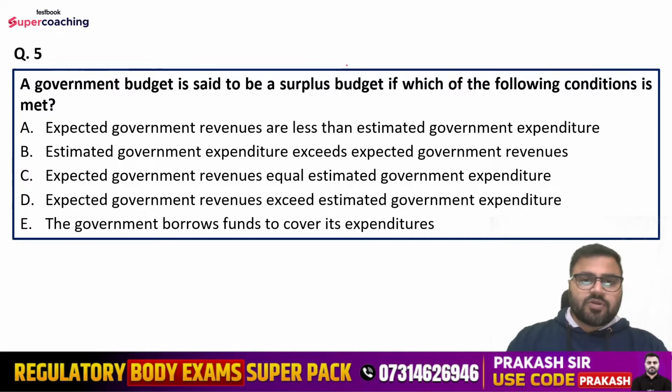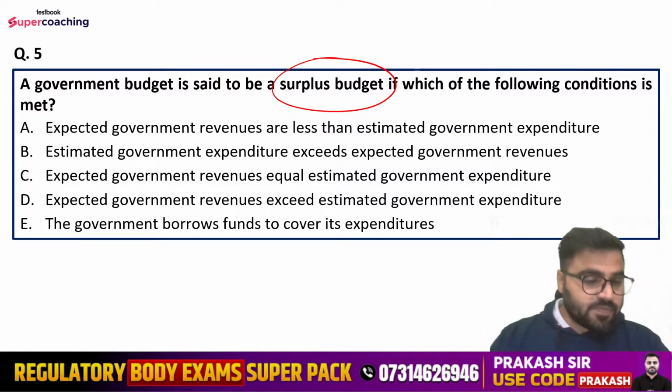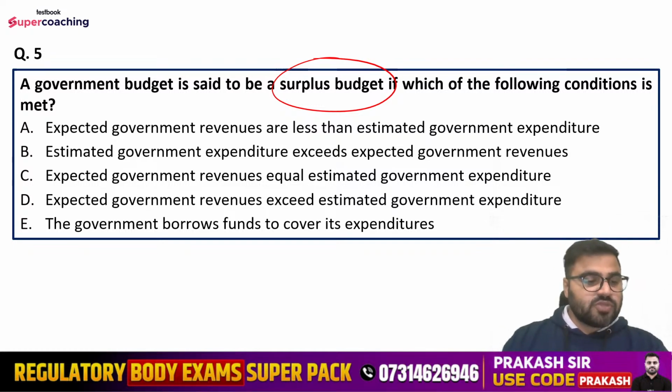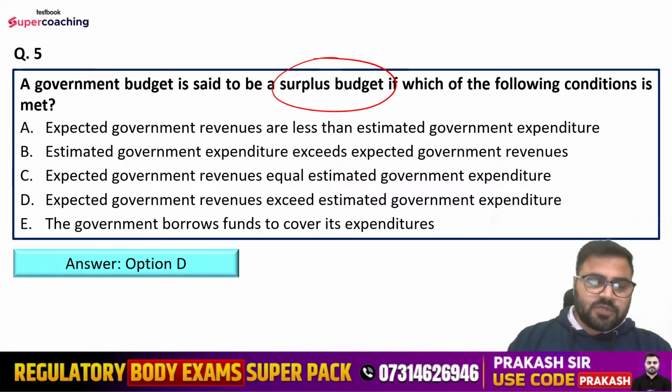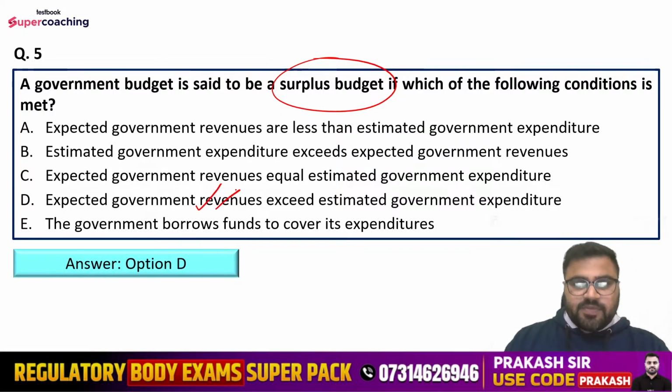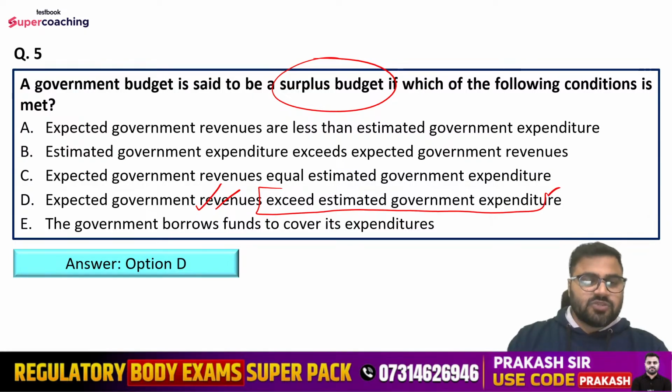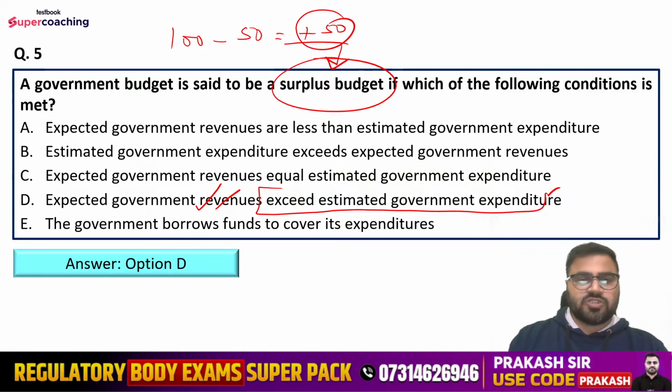Now we are talking about the surplus budget. Tell me friends, what do you think? What can be the correct explanation of this question? Right answer is option number D, that is expected government revenues exceed estimated government expenditure, right? So if revenue is more than the expenditure, obviously, for example, if you are earning rupees 100, you are spending rupees 50, which means you will be having the positive balance of 50. This is the surplus position.